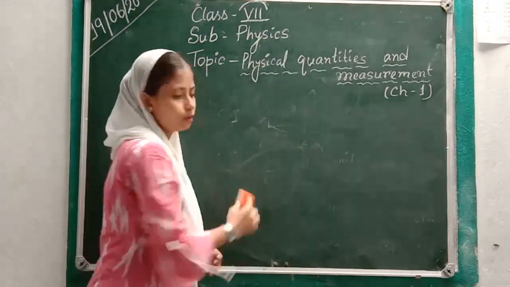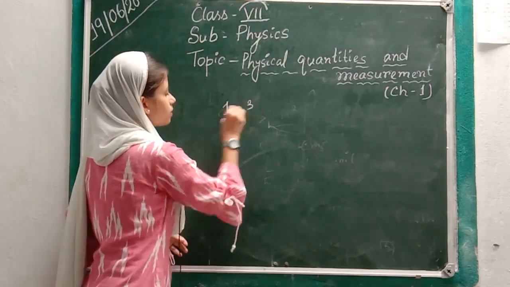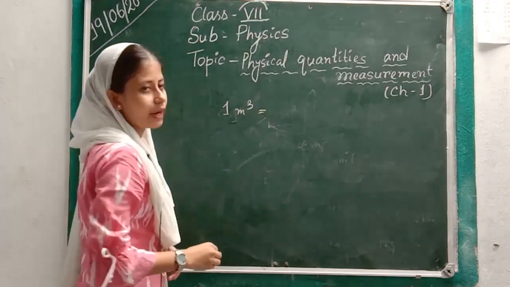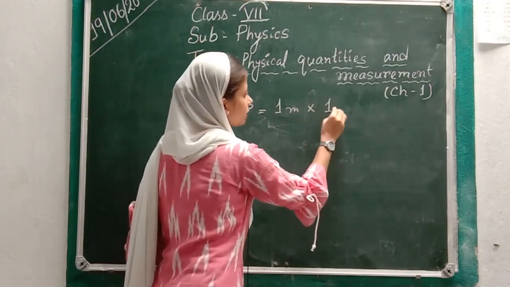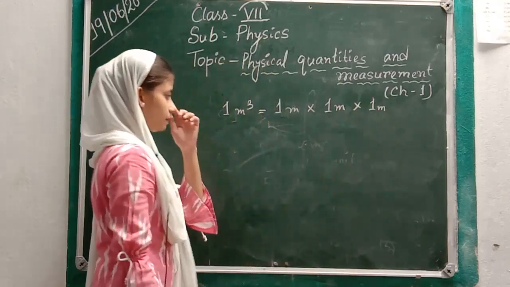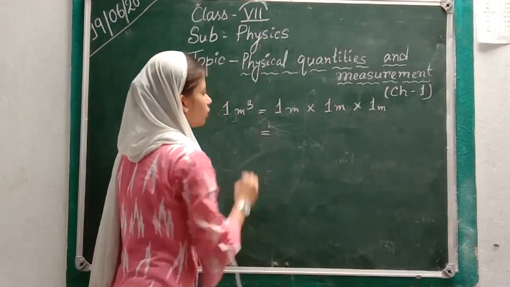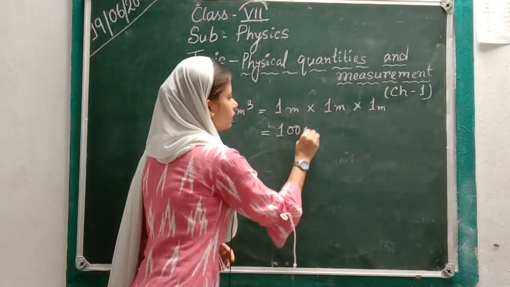So let's see what the relationship between these units is. I am taking here 1 meter cube, the standardized unit. So we can write it like 1 meter into 1 meter into 1 meter. Now we know that 1 meter is equal to 100 centimeter.